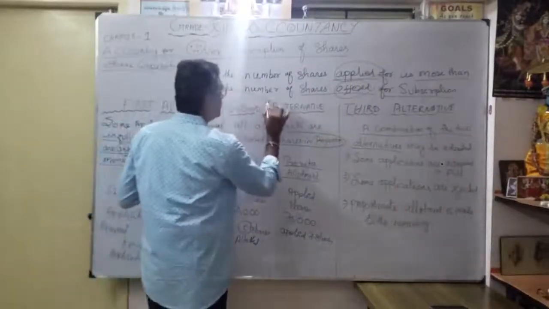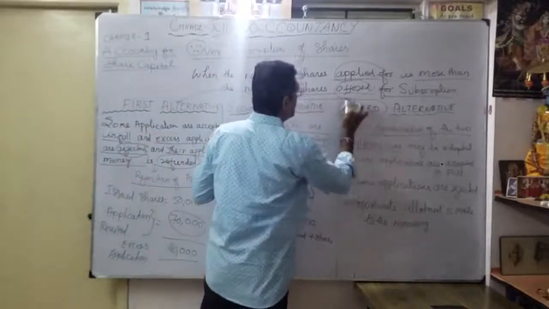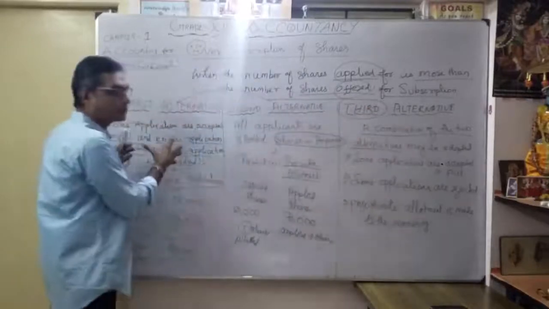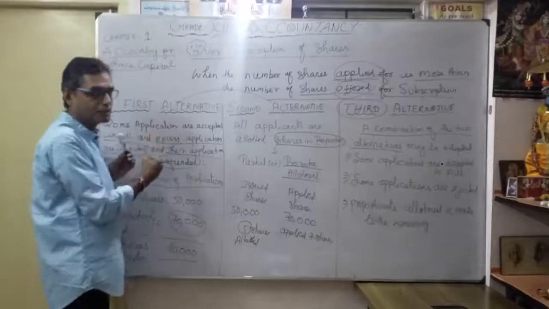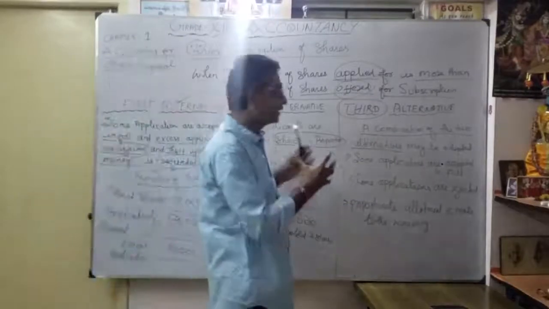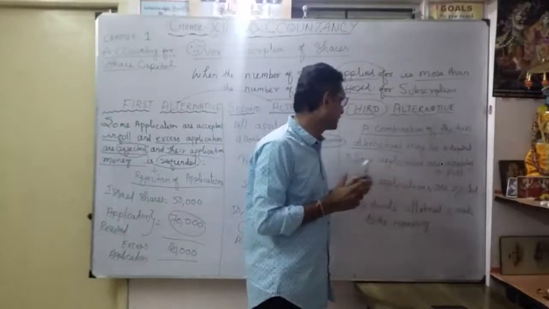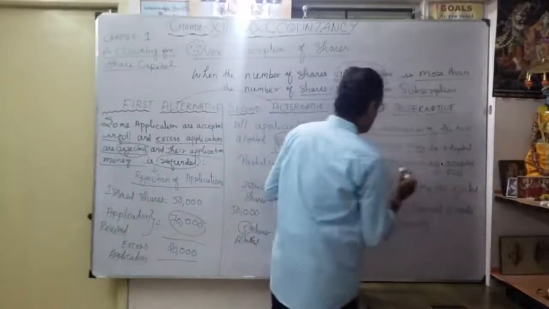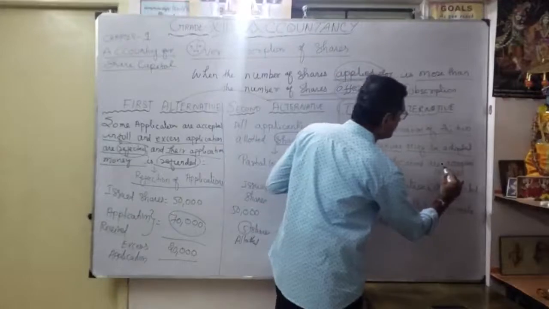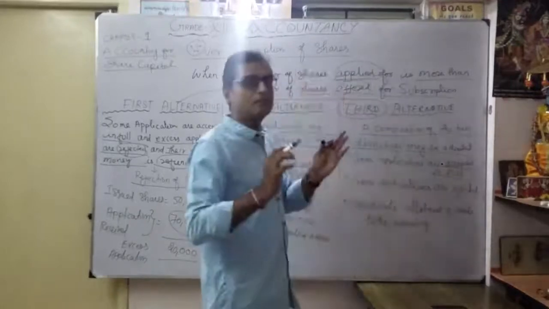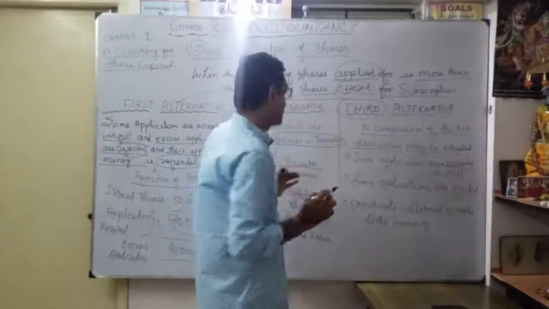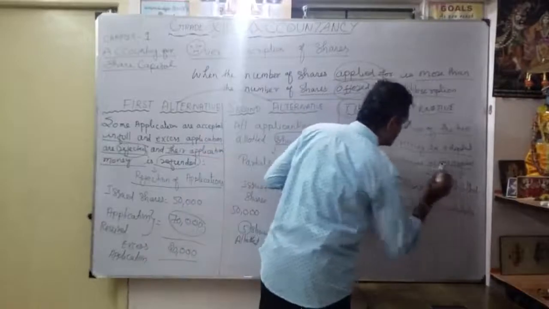Okay, this is the combination, our third alternative. You will take some important points from the first alternative and second alternative. What is that? The combination of the two alternatives may be adopted. See, some applications are accepted in full, so whatever is applied, we allot fully. Then some applications are rejected.